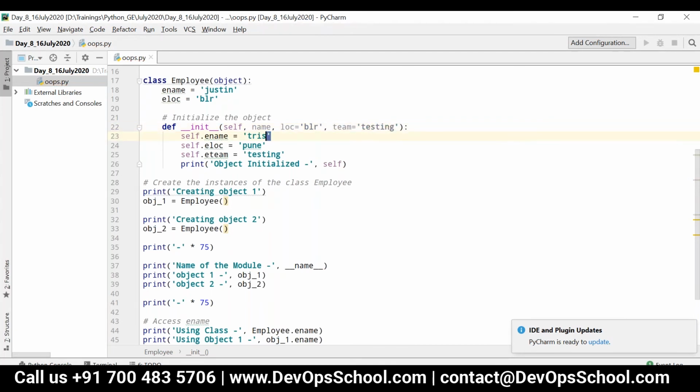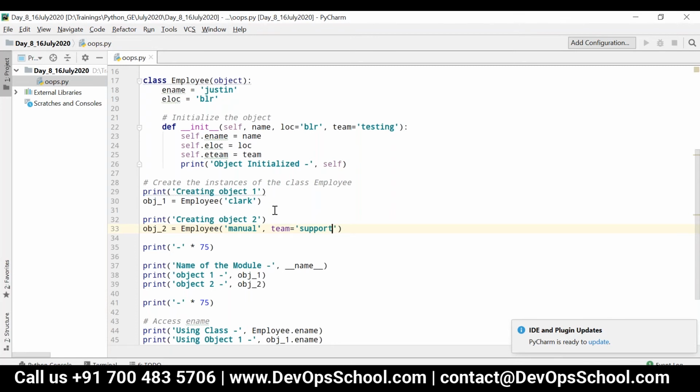Now I can say self.ename is equal to name, self.elocation is equal to location, and self.eteam is equal to team. And then obj1 is equal to Employee of Clark, and second, Manuel, comma, team is equal to support.